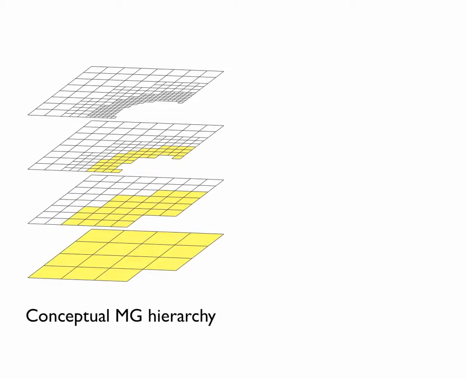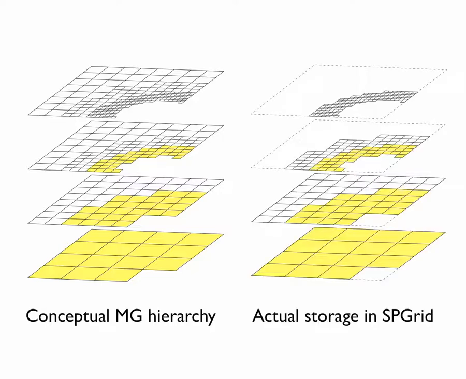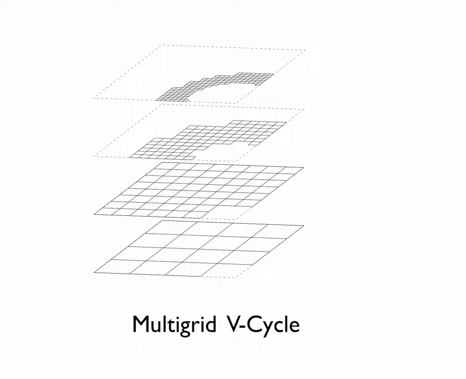Next, we present an adaptive multigrid preconditioned Krylov solver used for pressure projection. Conceptually, our multigrid scheme consists of a hierarchy of octrees, as shown on the left. Note that some new cells have been introduced here, shown in yellow, the result from a refinement process, and also that the depth of the multigrid hierarchy does not need to match the depth of the original octree. We show how a multigrid V-cycle can be constructed as a hierarchy of sparse uniform grids, as seen on the right. In fact, our V-cycle uses only simple uniform grid operations and highly structured transfer operations.